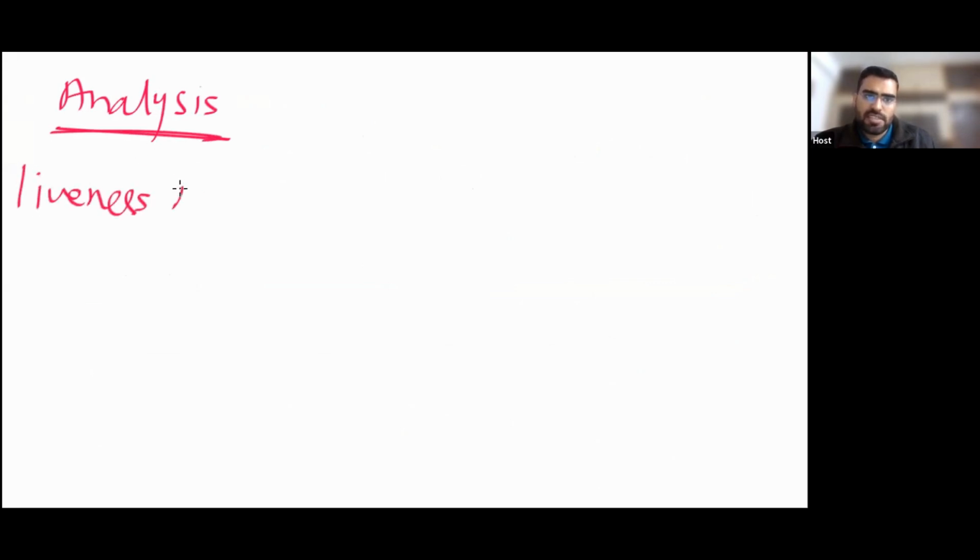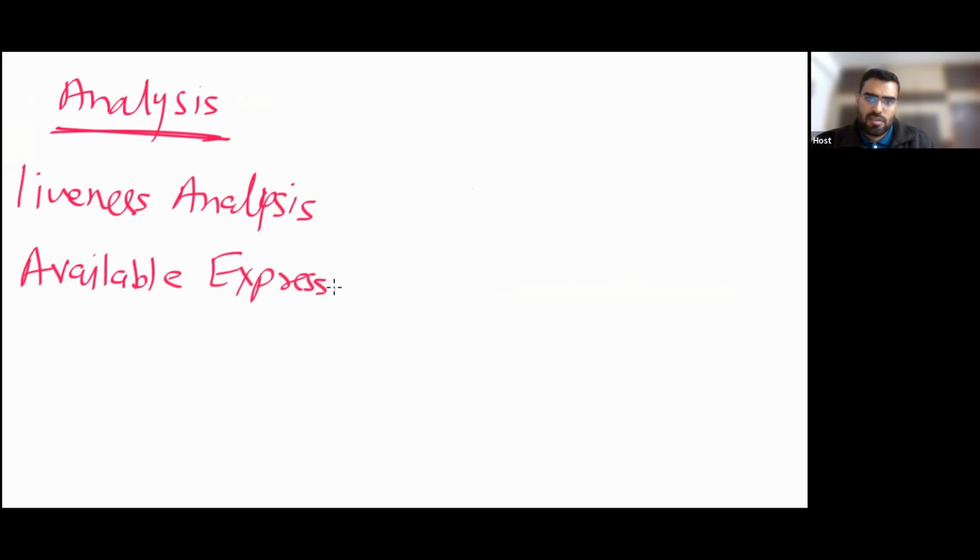For example, liveness analysis, and for example, available expression analysis. These are analyses. They don't do anything, they just give you some information. This is liveness analysis and available expression analysis. Some more exist, but we don't have them in our syllabus.